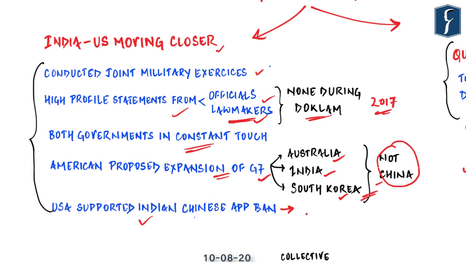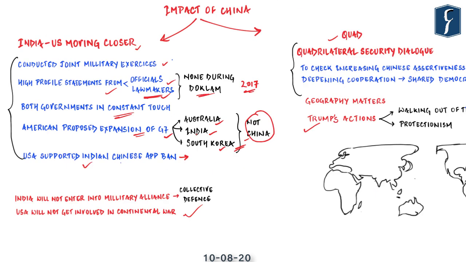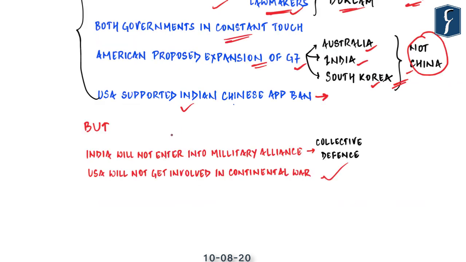Also, in the last week you must have seen the efforts by leading American software companies for acquisition of the business of TikTok in North America. That is the kind of pressure which the US officials themselves are building on TikTok. So these are the recent statements and events which suggest a deep convergence emerging between India and the United States of America. But there are two reasons to suggest that the US will not go so far as to militarily support India in its confrontation with China.